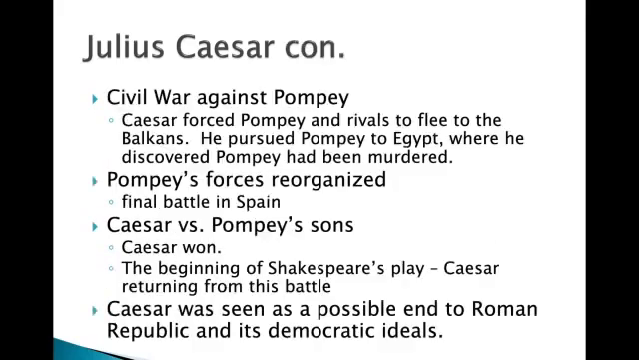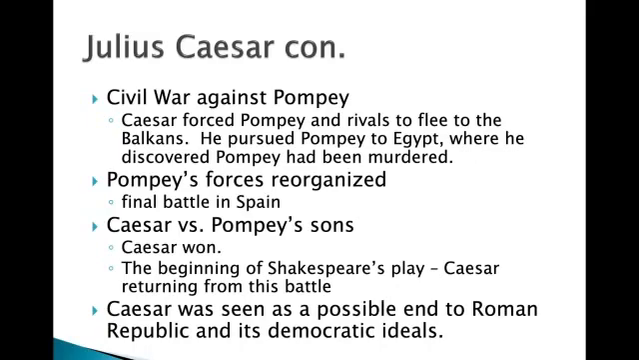Once there, he creates a civil war against Pompey, and he forces him and his rivals to flee to the Balkans. Now, he pursues Pompey and his sons to Egypt, where he discovered Pompey had been murdered. But Pompey's forces reorganize, and there's one final battle around Spain. So once we have this battle in Spain, it is Caesar versus Pompey's sons.